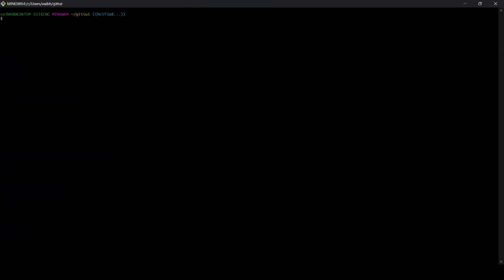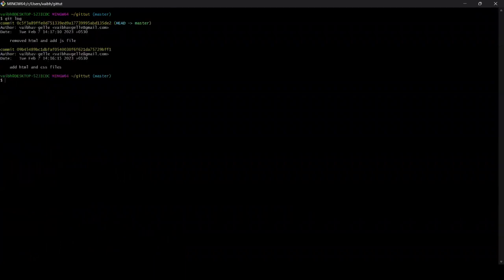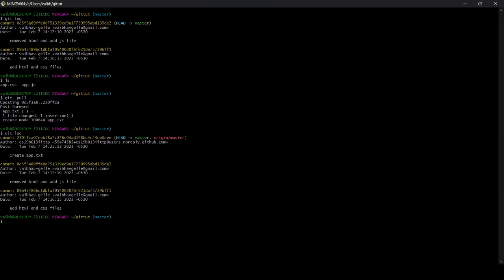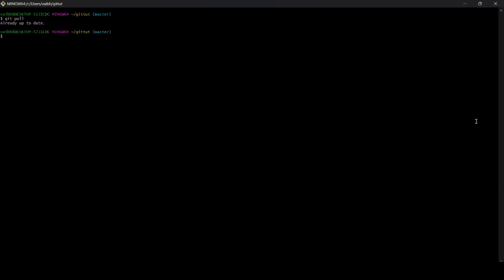Let's clear all of this so we can see it better. Now that we want to change whatever is there in your local memory card, you need to do git pull, and you have done the git pull.